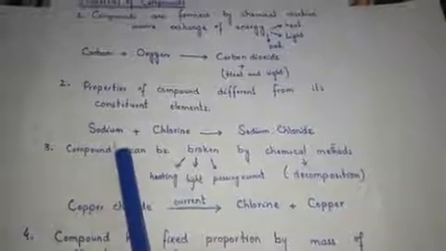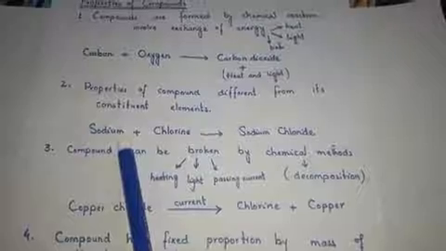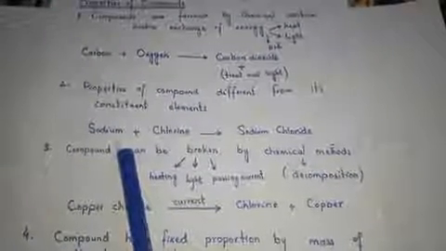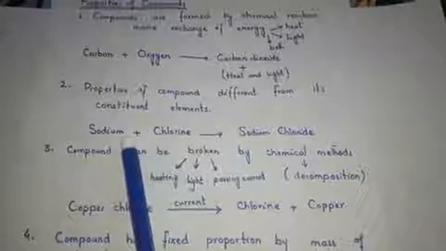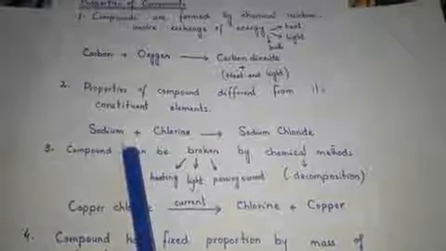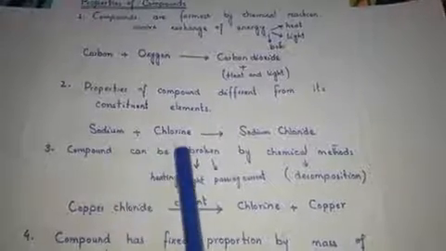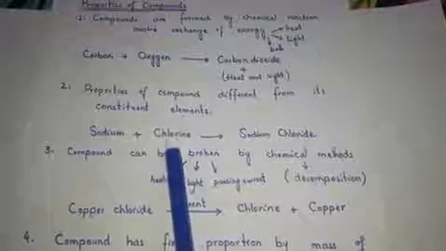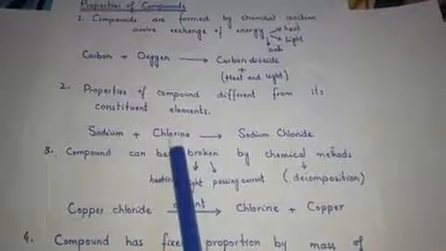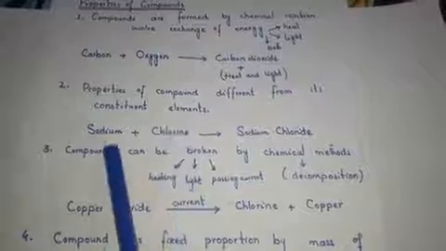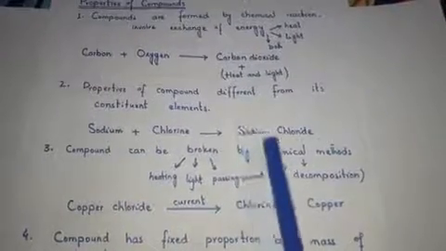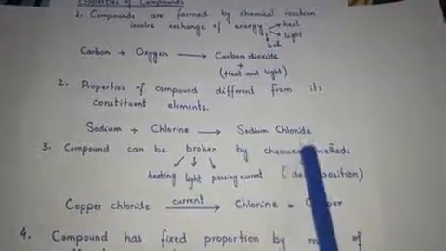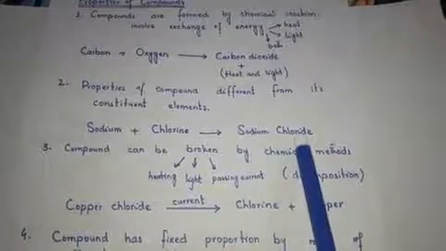First one, sodium, is a soft and highly reactive material, and it is a metal, while chlorine is a greenish yellow poisonous gas. It is a metal while chlorine is a gas. When both these elements combine together, they form sodium chloride. Sodium chloride is a compound.